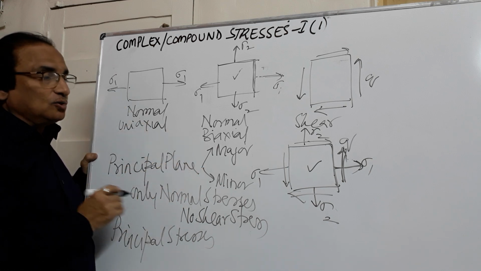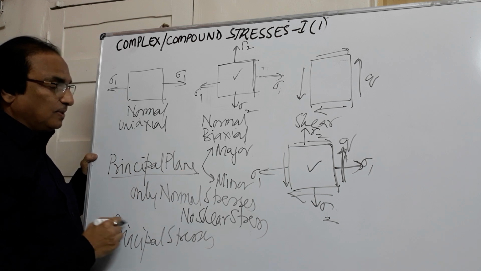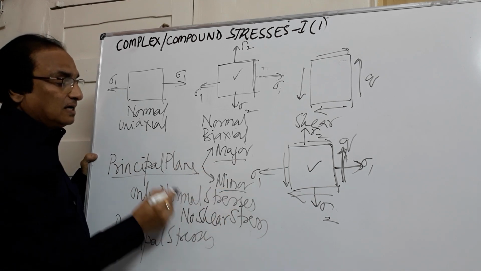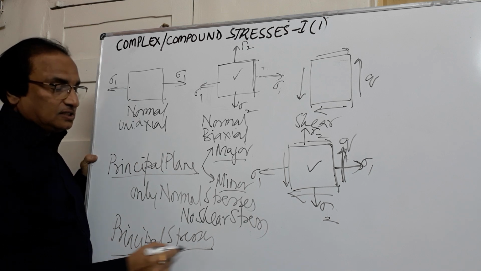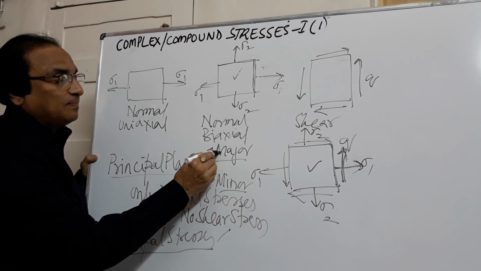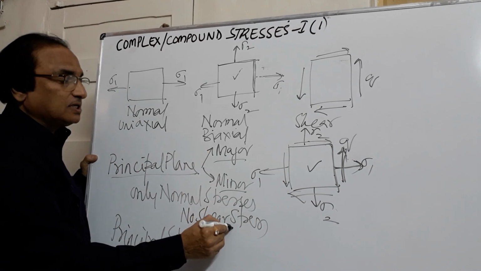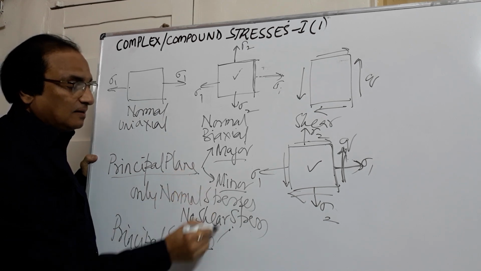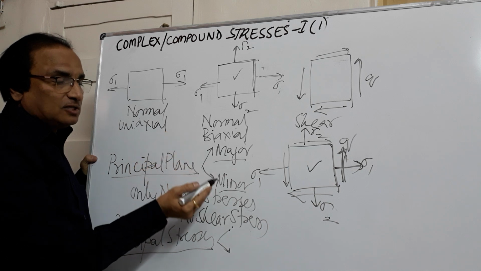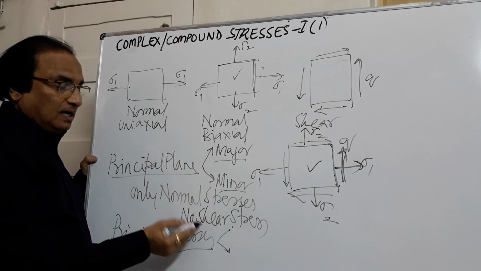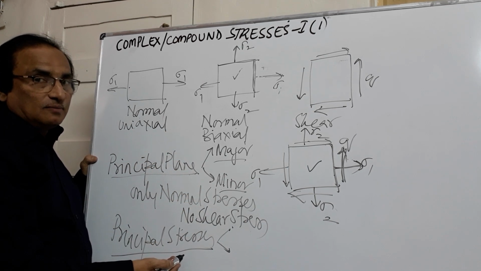So these are the principal planes, major and minor. Respectively, we have principal stresses. The principal stress acting on the major plane is known as the major principal stress. The stress acting on the minor plane we call the minor principal stress.